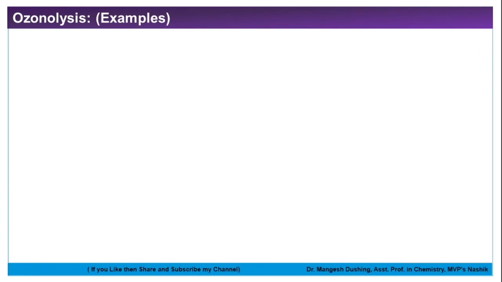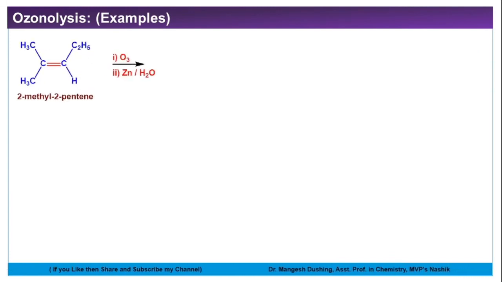Now we'll see the examples to identify these products. Suppose this is the substrate, that is 2-methyl-2-pentene. Now ozone and Zn, so formation of ozonoid and product in a single reaction only. So what will happen, see here, very simple, this double bond will break, and instead of a double bond with this carbon, we have to write two products. One is this one and second one is this one, this carbon double bond with oxygen.